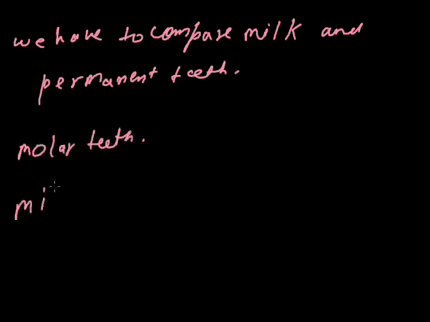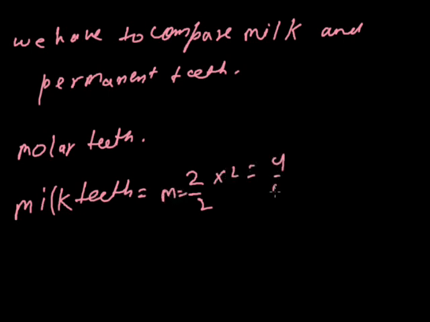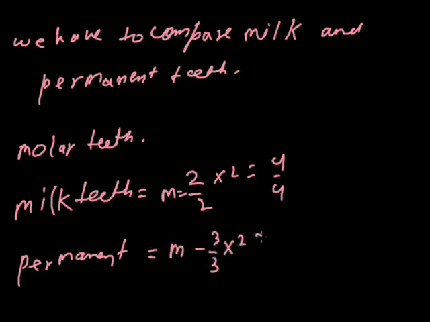In milk teeth, the molars are 2 upper, 2 lower, and multiplied by 2, that is 4 upper and 4 lower. In permanent teeth, the molars are 3 upper, 3 lower, multiplied by 2, that is 6 upper, 6 lower. Here the molars are 8, here the molars are 12.